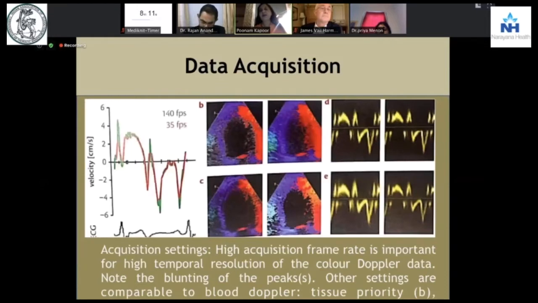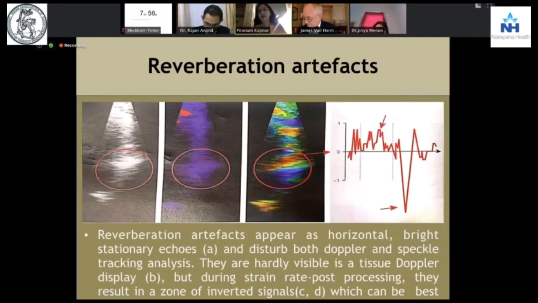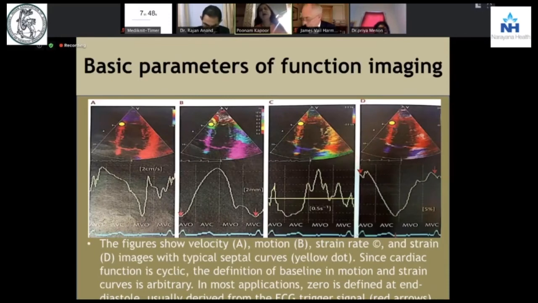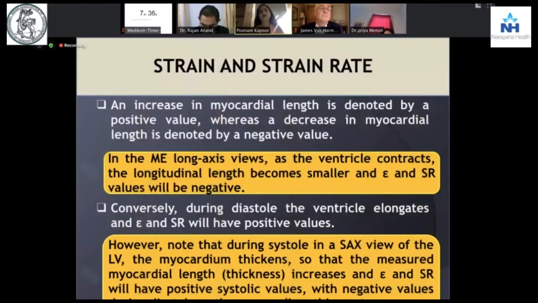They should be done in such a way that you are able to see a screen, decrease your gain, increase your frame rate, and go for settings with blood Doppler and tissue priority, with all transparency, with low velocity reject, and with thresholding. Avoid these hyperechoic signals, which are the reverberation artifacts. Avoid the aliasing artifacts. Basic parameters of trying to see the motion, trying to see the B panel, which is the velocity, trying to see the C panel, which is the strain rate, and coming up in a big way, the strain, the D panel are very, very important.